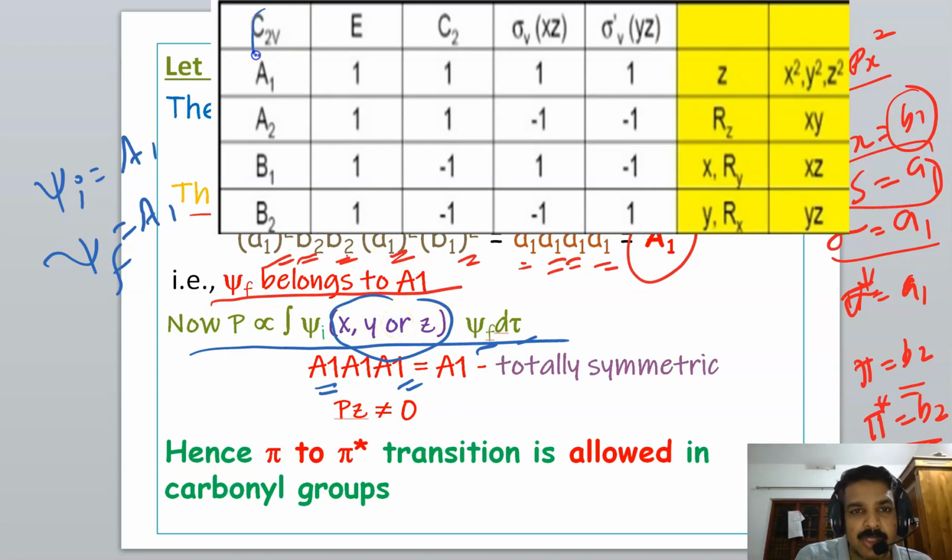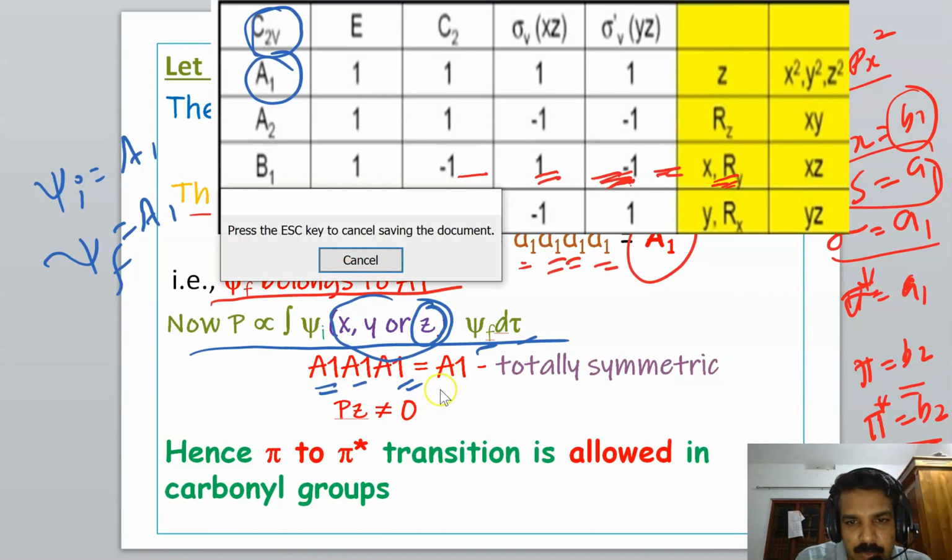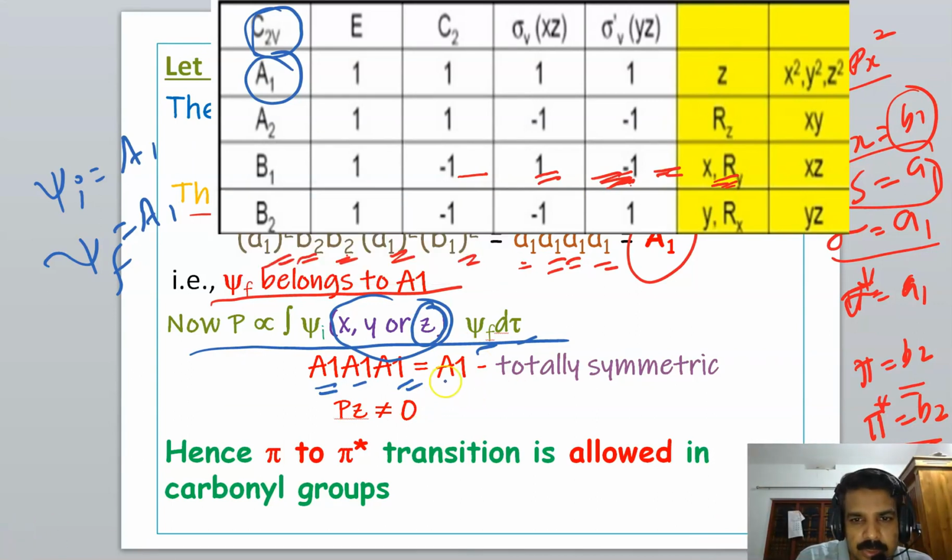So look at the character table of C2V. Z transforms as A1, so consider Z only. A1 into A1 into A1 is A1, the totally symmetric representation.